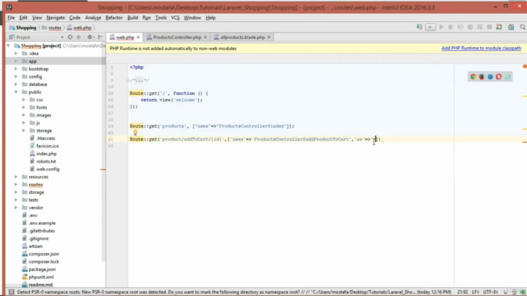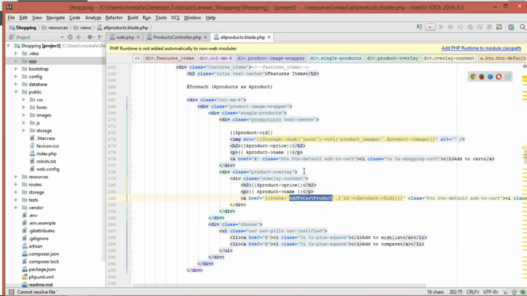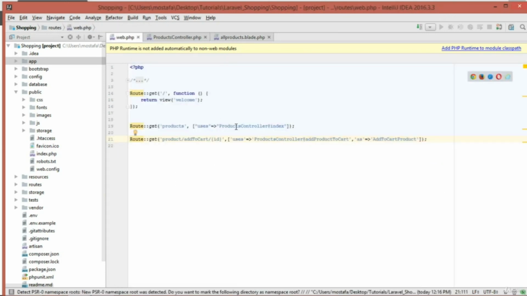So now Laravel is going to get our list of routes here and check which one has this add to cart key, and it's going to start from the beginning here. This one doesn't have the add to cart name because it doesn't even have a specific name for it. It's going to get to the second one and check if it has this key, and yes, it does. Then it's going to get to this URL and implement this function.